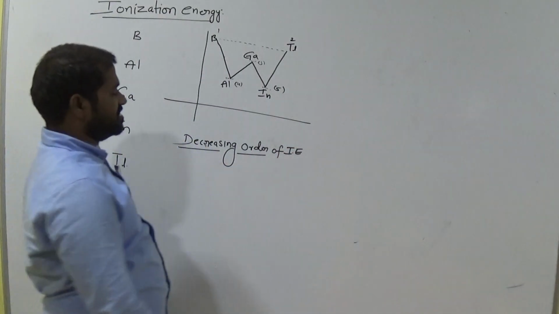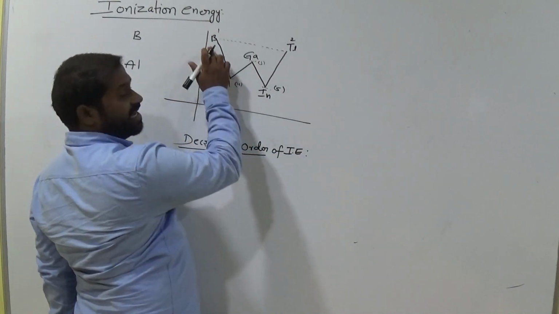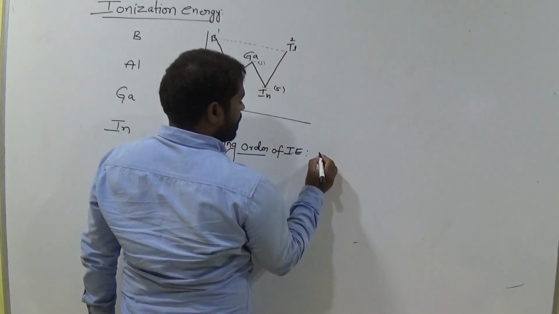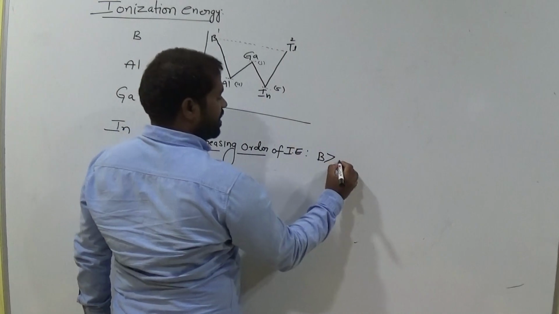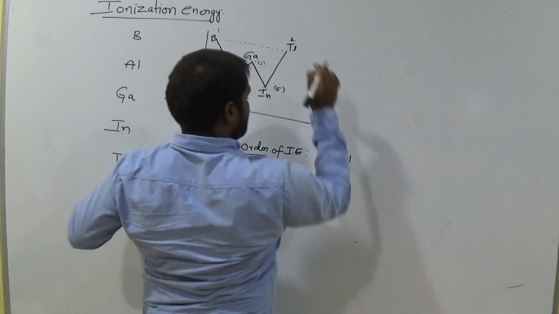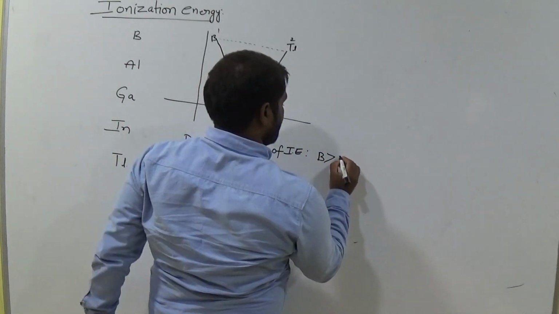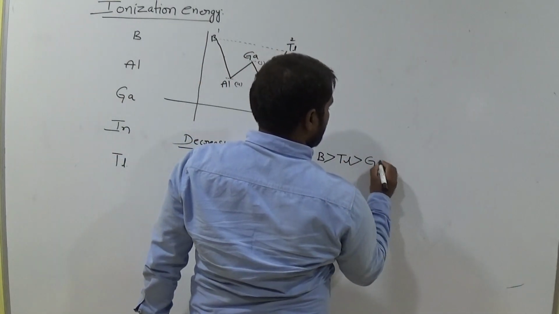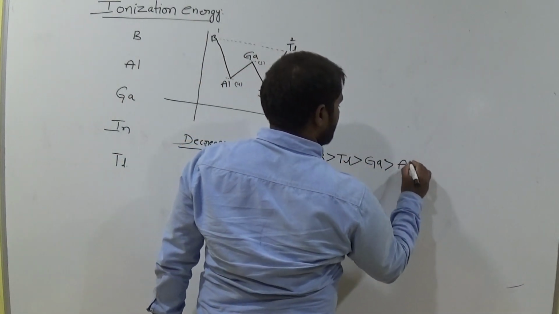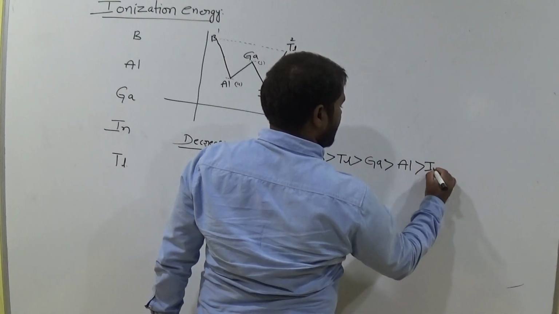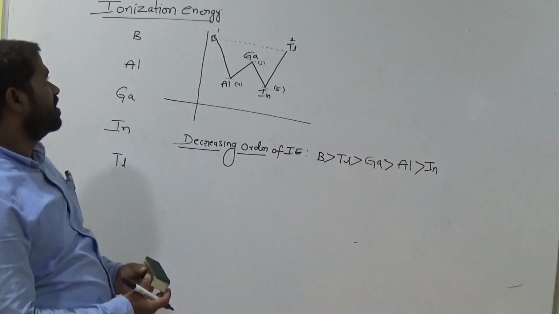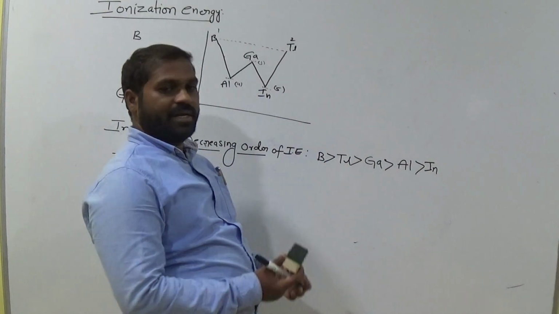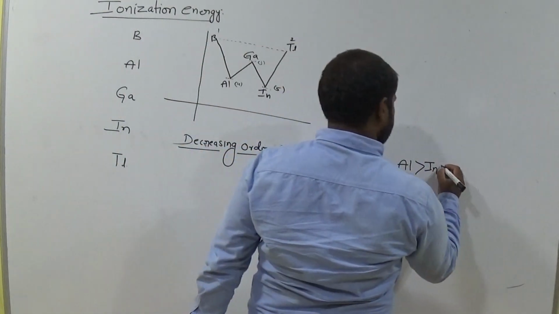Decreasing order of ionization energy is equal to, now which one has the highest? It is in the form of W, short trick. So first write boron, and next one is aluminum, and second one is thallium, and next priority goes to gallium, and next priority goes to aluminum, and least priority goes to indium. This is the ionization order of 13th group elements: boron, thallium, gallium, aluminum, indium. Okay, this is the correct method.